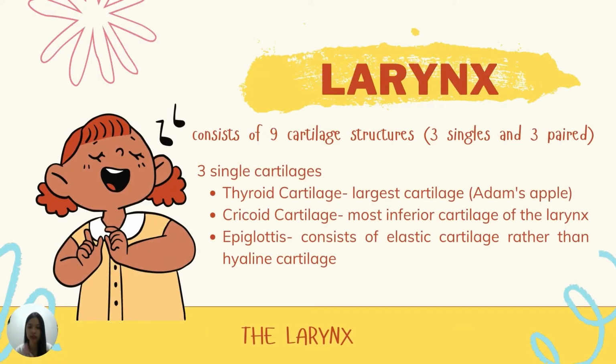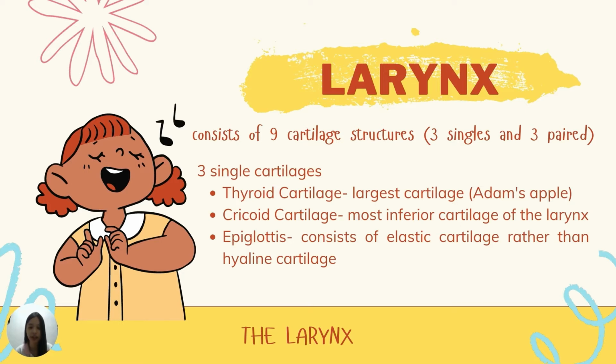The larynx consists of three single and three paired cartilage structures. These cartilages are connected to one another by muscles and ligaments. The first single and largest cartilage is the thyroid cartilage, or the Adam's apple. The second single and most inferior cartilage of the larynx is the cricoid cartilage.